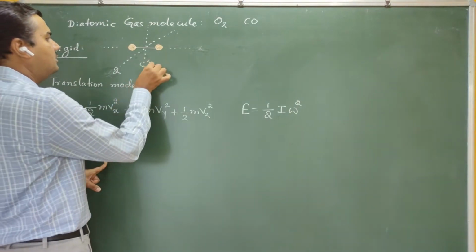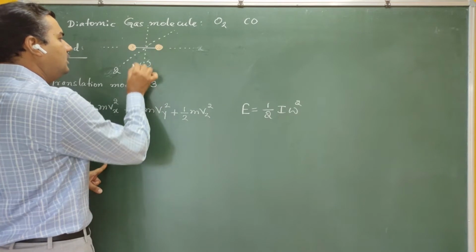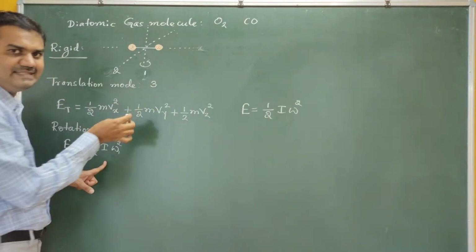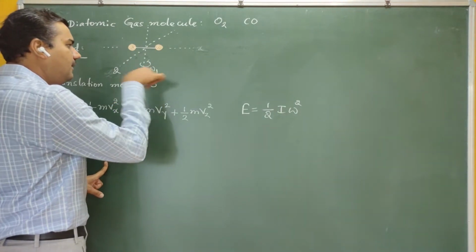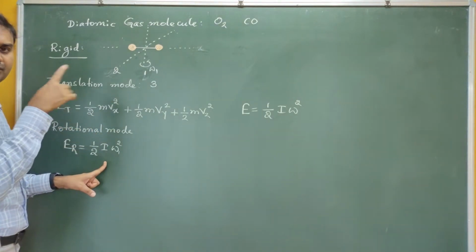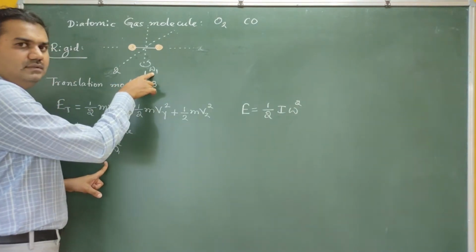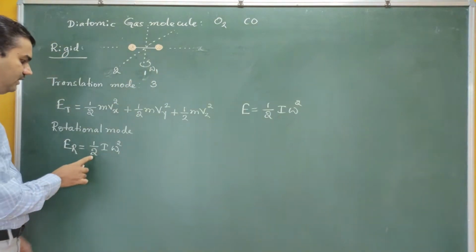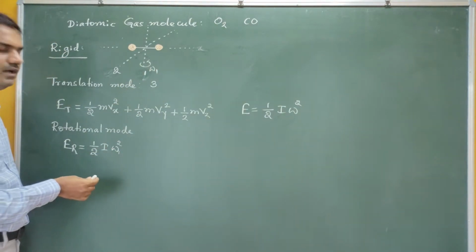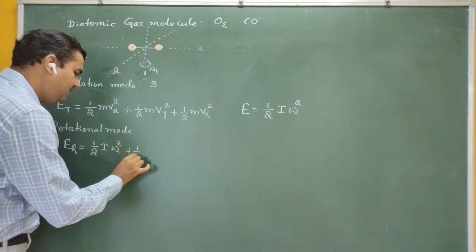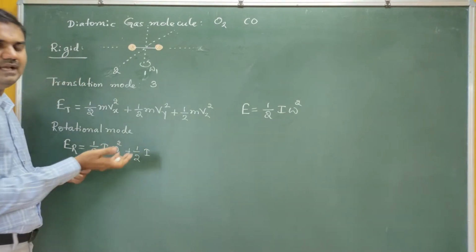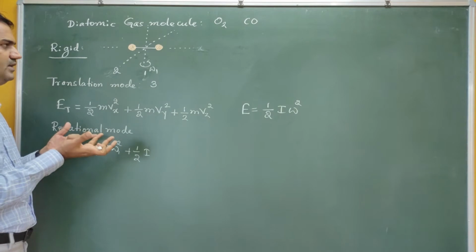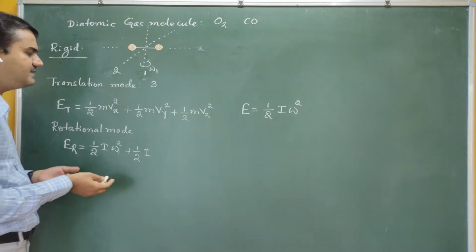Omega 1 means, let me assume that this molecule is rotating about axis 1. The angular velocity corresponding to the diatomic molecule is omega 1. Therefore, it becomes half I omega 1 square plus half I, where I is nothing but the moment of inertia. Now that's the same molecule, therefore I remains the same.